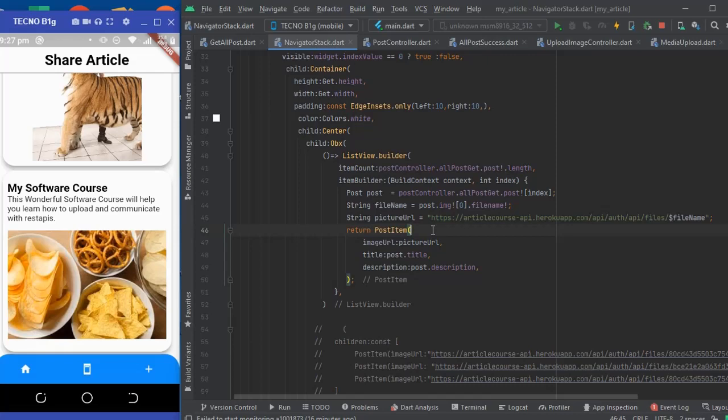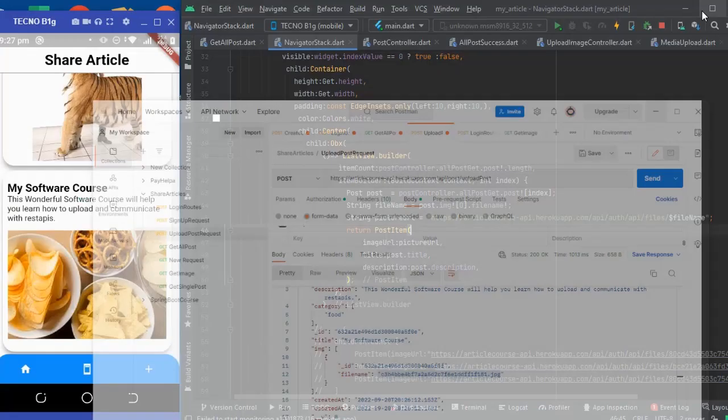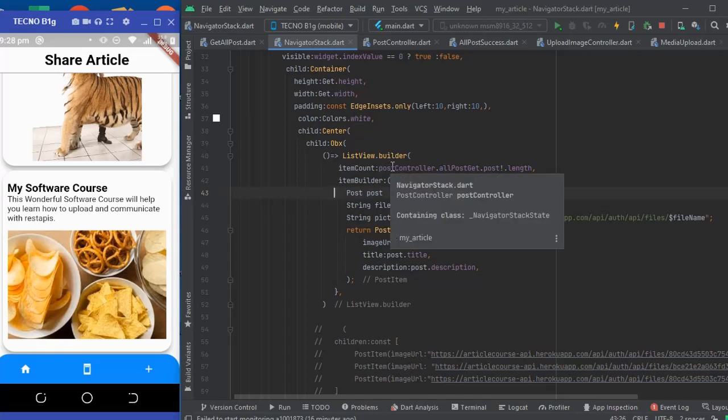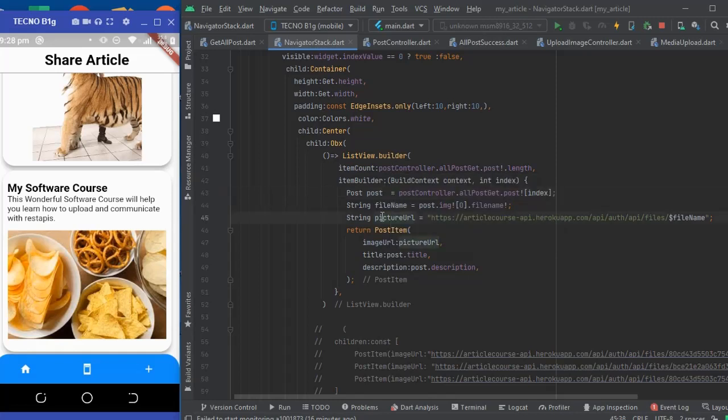What we have to do now is upload a post from the mobile app. Currently what we just did was upload a post from Postman, but we need to be able to upload a post from the mobile app, which I think we're going to do in the next video. Right now we're done with this video, and for now we've succeeded in using the post controller, which is the GetX controller, to update a list view.